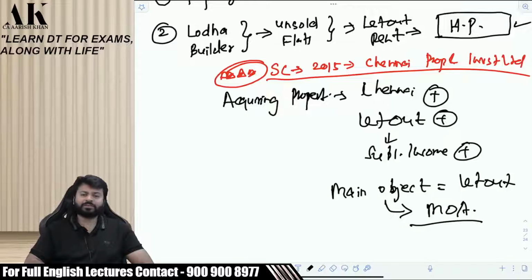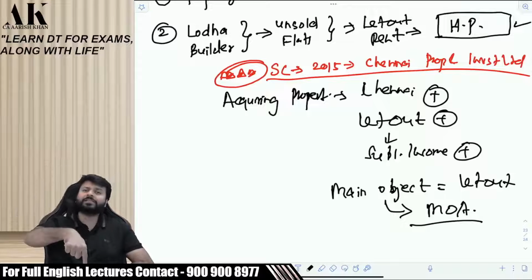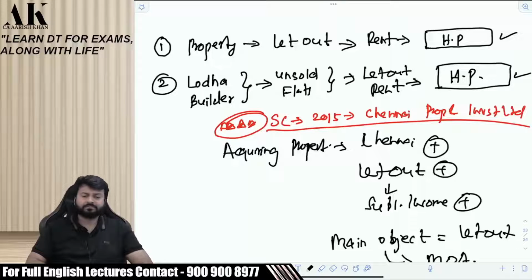Again, there is a dispute. That's the reason the matter has gone till the Supreme Court. Otherwise, it would not have gone if everybody had given the same opinion. And the answer is PGBP. The Supreme Court said that here the business of the assessee is to acquire and let out. Please try to understand the difference between the second one and this one. In the second one, the business of Lodha was not to construct and let out. Letting out was an incidental activity. Here, the business of the assessee is to let out. Letting out is the main object and substantial income comes from letting out. That's the reason this income will go under the head PGBP.